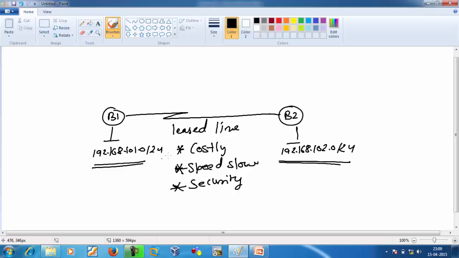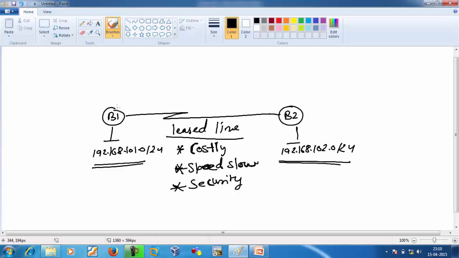So if you are purchasing a leased line, the characteristics are: first, it is costly. You have to pay a lot of money to the service provider. Second, if you want speed, definitely you will get a slow speed. Next, the best thing is security. You have no information about others, and others have no information about you, so there is no security problem. But when we purchase anything, cost always matters.